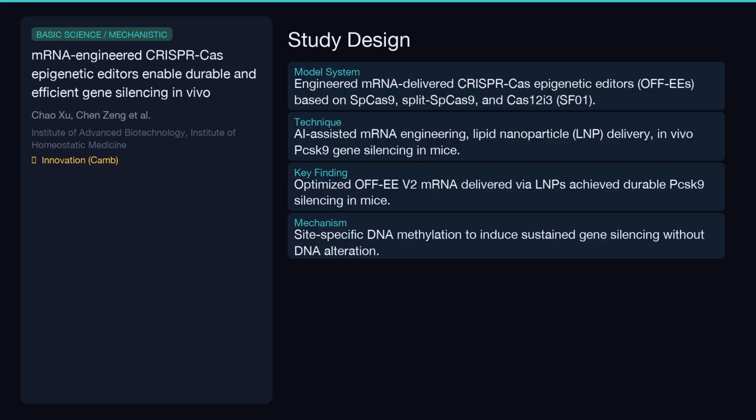To tackle the delivery problem, the researchers engineered compact epigenetic editors. They used AI to optimize mRNA sequences for better expression and stability. These mRNA editors were then packaged into lipid nanoparticles for delivery. The system was tested in mice by targeting the PCSK9 gene, a key regulator of cholesterol. The goal was to achieve durable gene silencing through targeted DNA methylation.